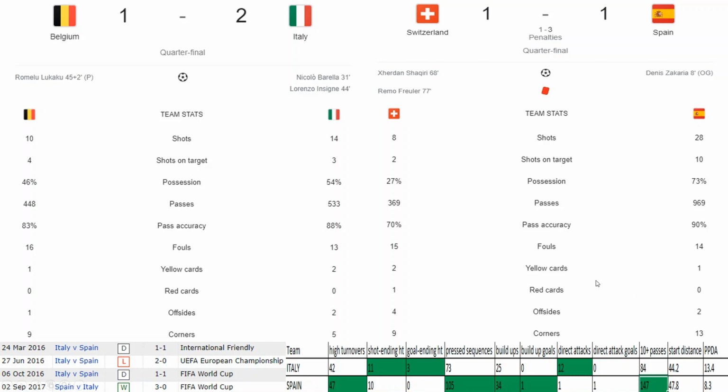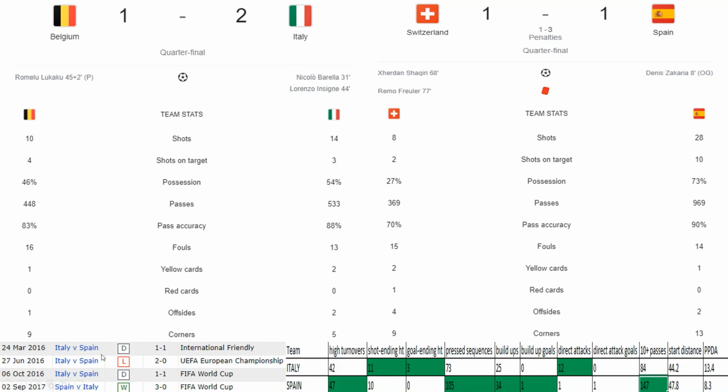And looking at the fouls, obviously, they are having 90% passing and 73% ball possession. Still, they committed 14 fouls. Means they like to take the ball back as soon as they lose the ball. They like to recover, and for that purpose, they do the fouls. So you can see that is what the stat shows. And looking at the corners, they got 13 corners. If at all your team is getting 13 corners and you are only able to score one goal, it's a very shameful stat to be honestly seeing.